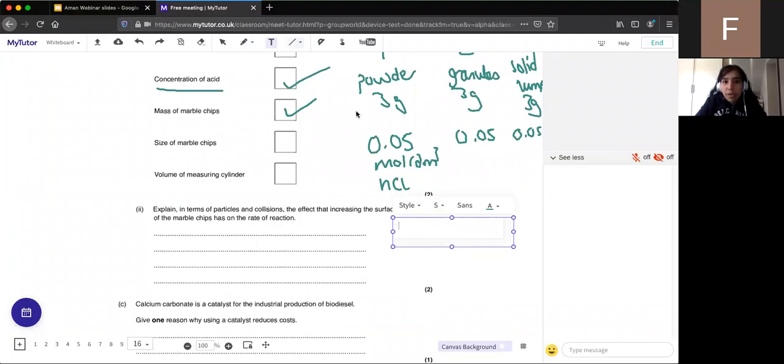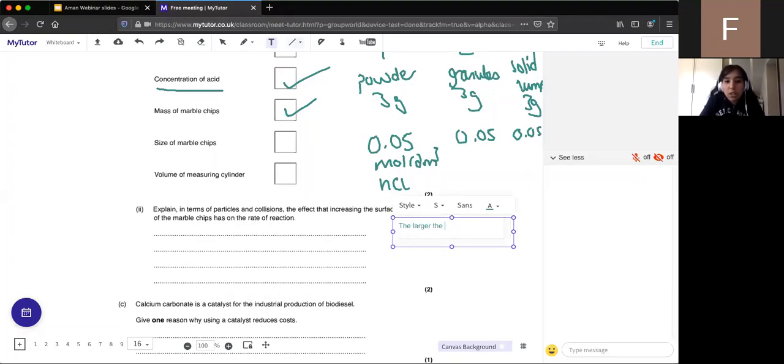The higher the surface area to volume ratio, the more exposed particles. Good, the more particles, so a higher frequency of collisions will occur. Excellent. So, yep, your main points will come from saying the higher or the larger the surface area, I'm going to put larger.